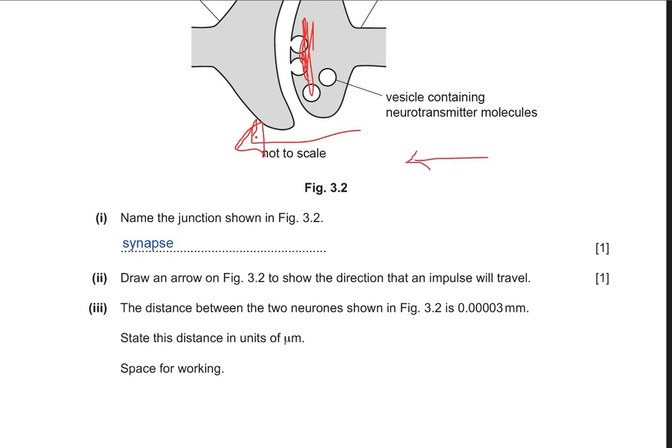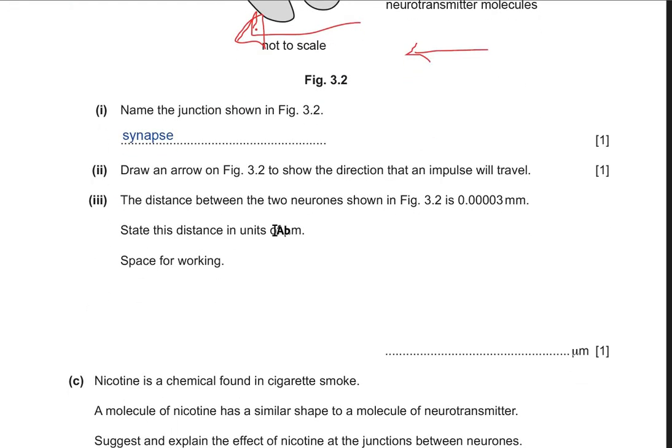Okay. So part 3 says the distance between the two neurons shown in figure 3.2 is 0.03 millimeters. State this distance in the units of micrometers, and there's a space for working. So we all should know what a milli means, what a micro means, what a nano means, what a hexa or what a deca means. All right. So over here they're asking us to convert this value from millimeters into micrometers.